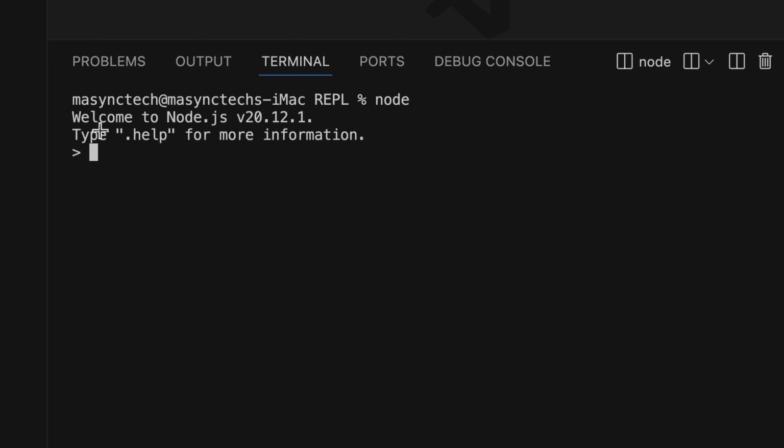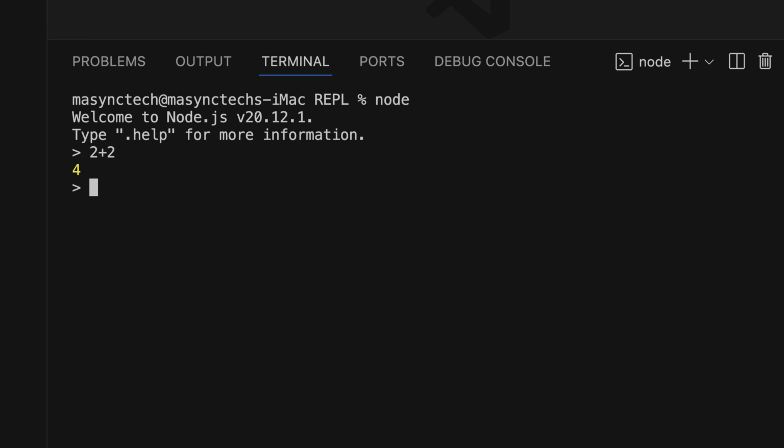In here, to access the REPL, we are going to type node and hit enter. And it says welcome to Node.js. That is the version of my Node.js, and we can use .help to get more info about the REPL. When you see this symbol, it simply indicates that Node.js is waiting for your input. You are now in the REPL environment. So let's try some basic JavaScript expressions. In here, I'm going to use 2 plus 2, and then when I hit enter, I got 4.